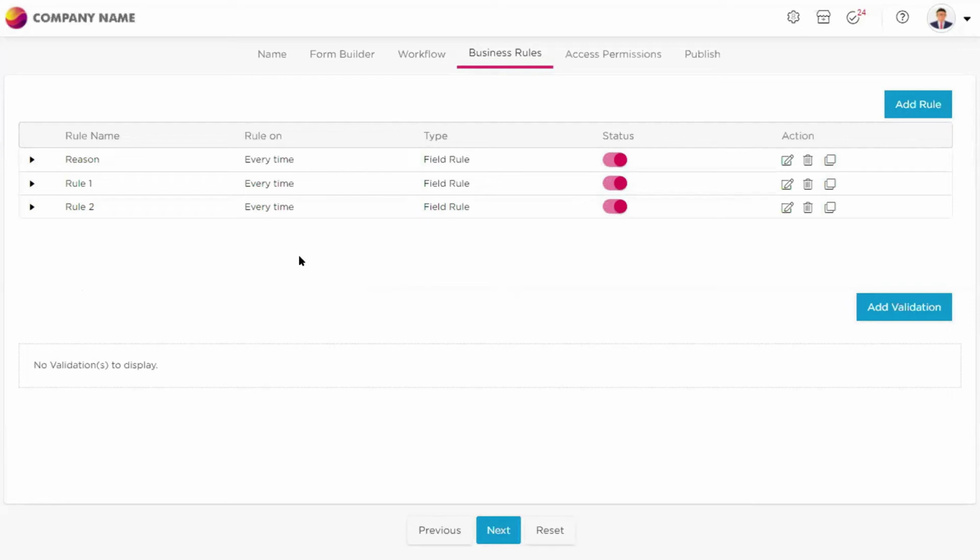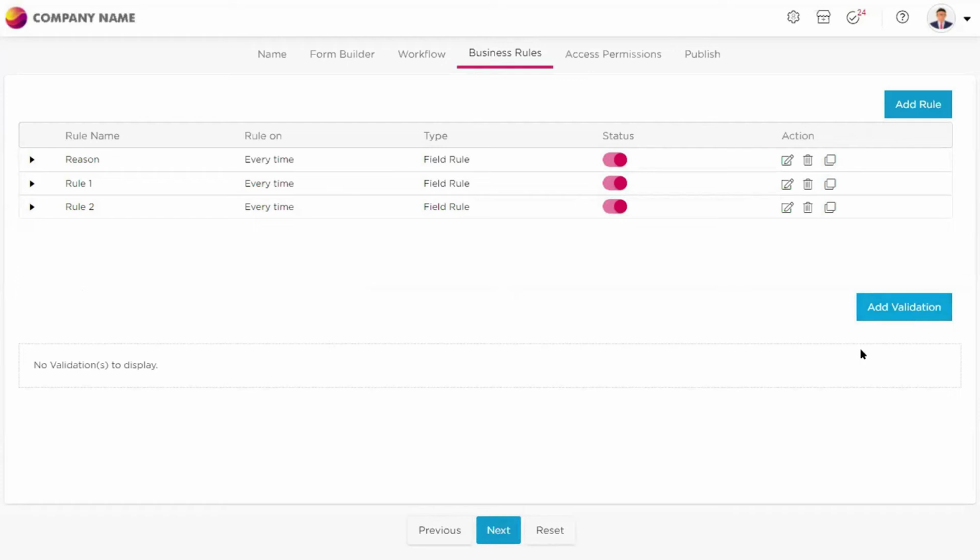But as of now, I will not be able to show you how this works. Once we complete the whole application creation process, I will take you back to the application, and I will show you how the business rule fires.